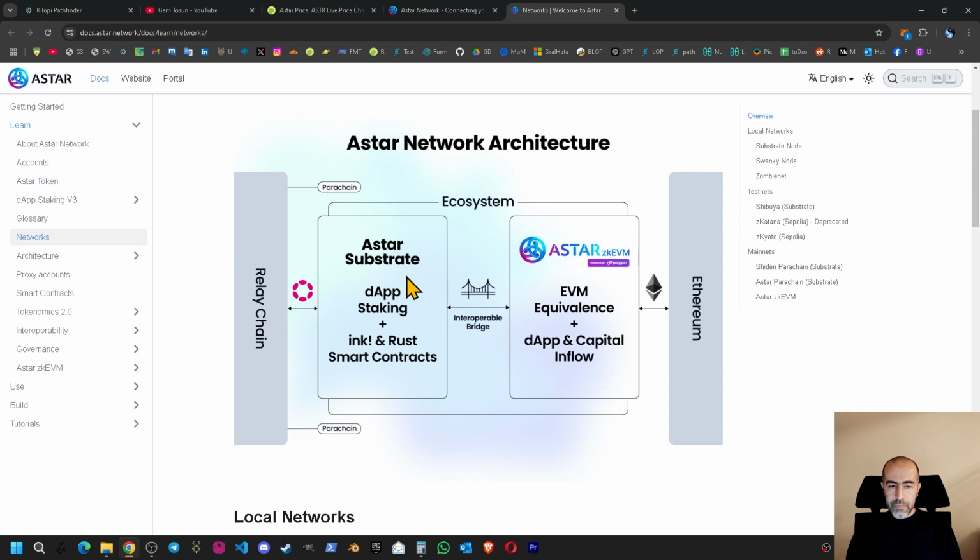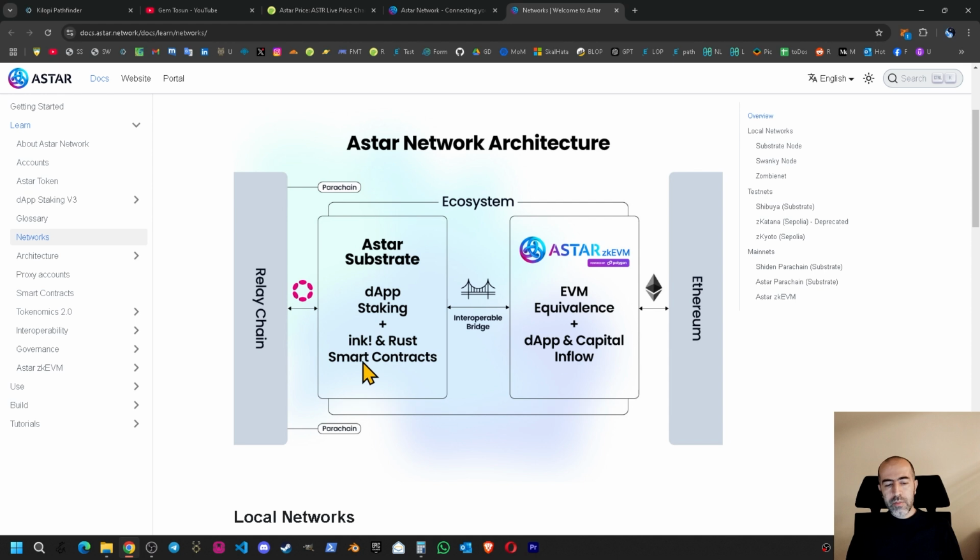On the left, on the parachain, there is an important feature, dApp staking, which is really, really great. You can stake your tokens on the dApps of the chain itself, not only for the miners. This is a very huge innovation, if you ask me, and this is making Astar one of the top blockchains in my eyes.